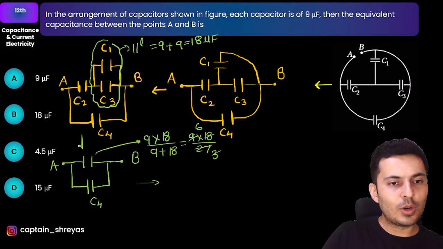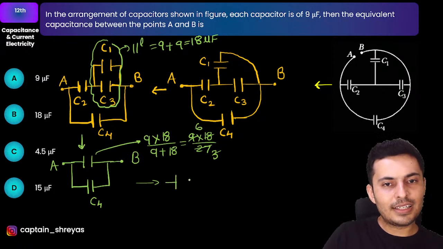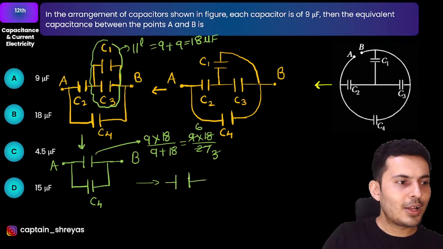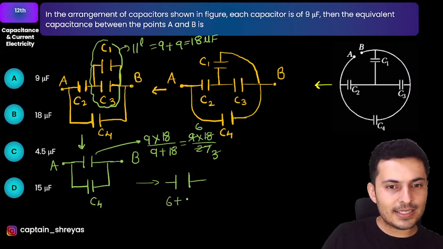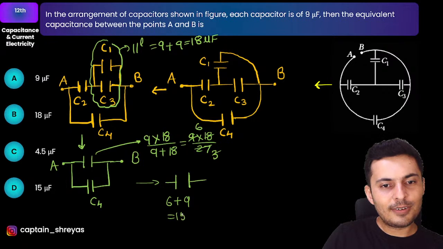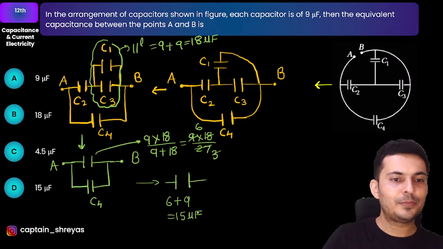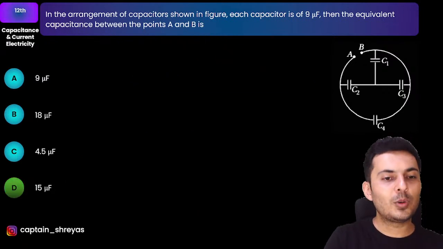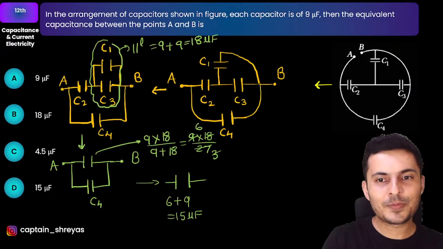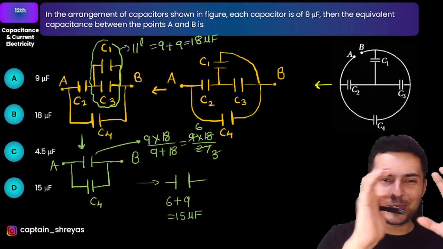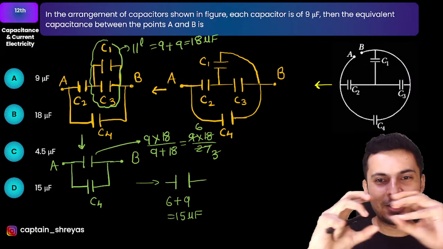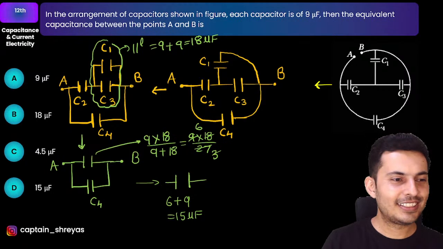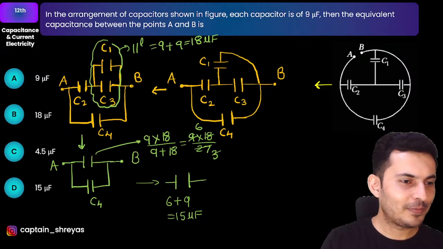So eventually what will happen? It will just become one simple capacitor of how much value, my warriors? It will be 6 plus 9, which is 15 microfarad. Excellent. There you go. 15 microfarad is the answer. So you need to slowly convert it, make it look simple, and then reduce to get the final answer. Great. Awesome.